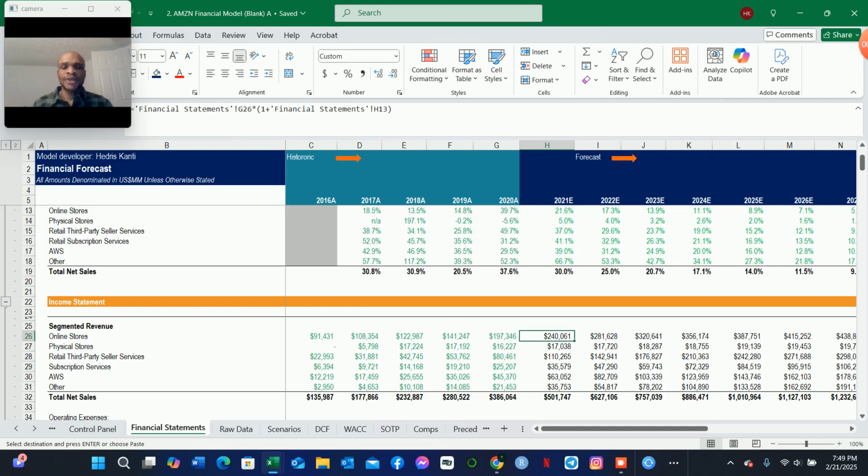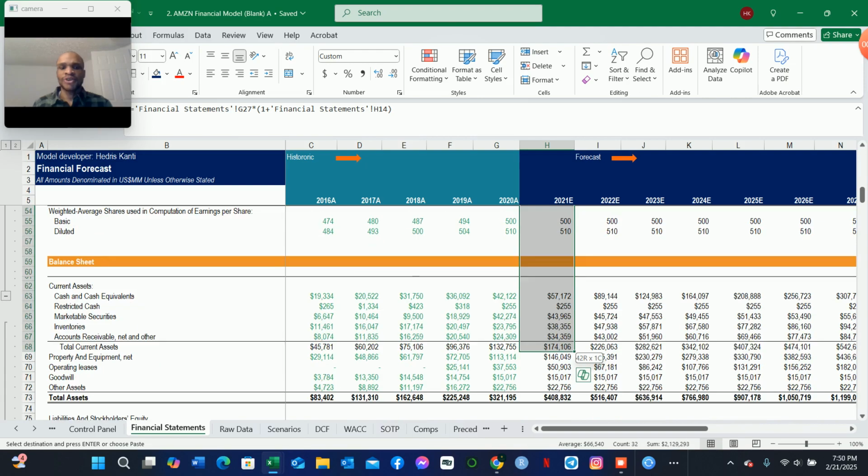So we can use this, for example, for the first-party companies, online stores and the physical stores. We can sum all of these. For example, for 2021, we can sum these two, which is the revenue generated by the first-party division. So we can highlight all of these, and then we can sum these, and we can multiply that by the multiple for each and every one of the comparable companies for Amazon. So that's exactly what we're seeing here.